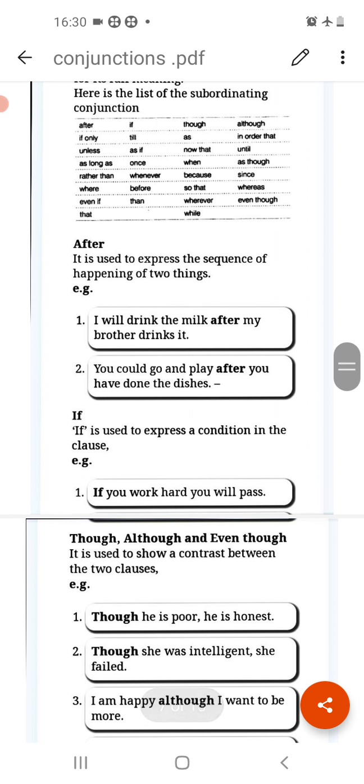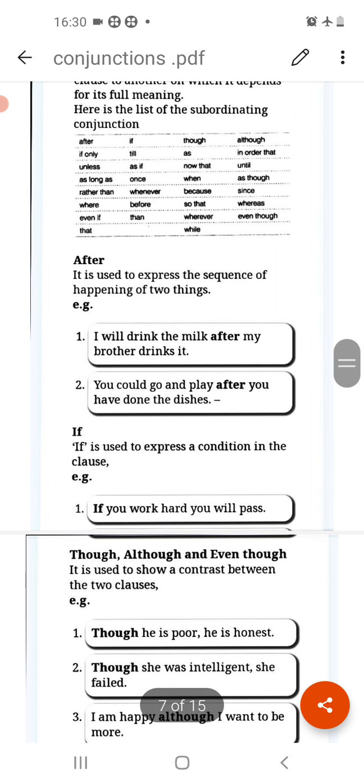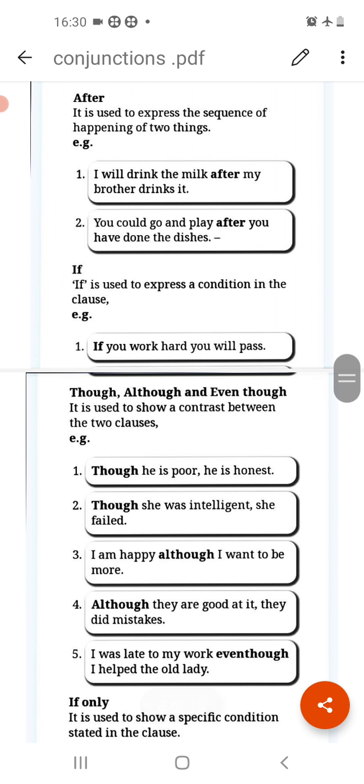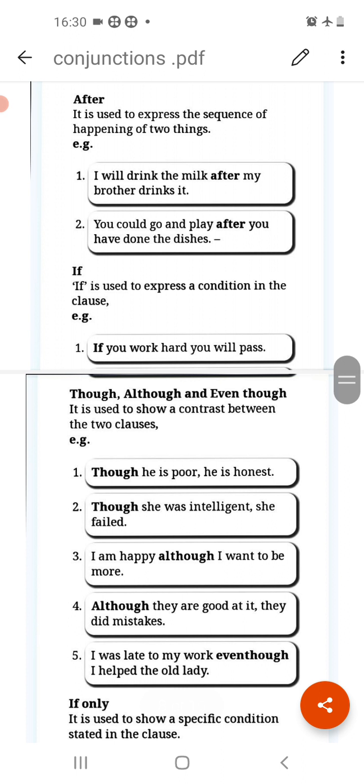After, if, only, unless. All these are conjunctions, all these are subordinating conjunctions. So we will do the uses one by one. The first one is after. Now as you know, after means later than the time given. The meaning of after is later than. It is used to express the sequence of happening of two things. So whenever the first thing happens, then the other, later that other thing happens, then we use after. Sequence of happening of two things, one after another.